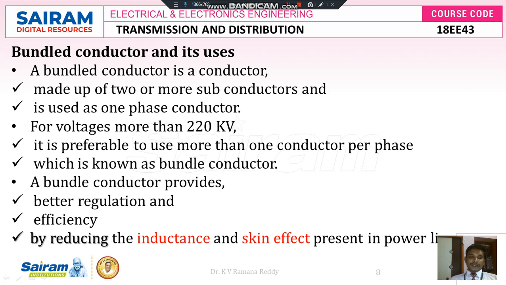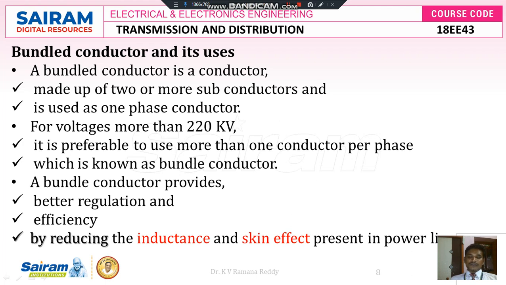A bundle conductor provides better regulation and good efficiency by reducing the inductance and skin effect present in the power line. So the line inductance value is reduced, because the line inductive reactance XL is equal to 2πfL, where inductive reactance depends upon the value of frequency. If you control the frequency, automatically we can reduce the inductive reactance of the transmission line, and we can reduce the skin effect.